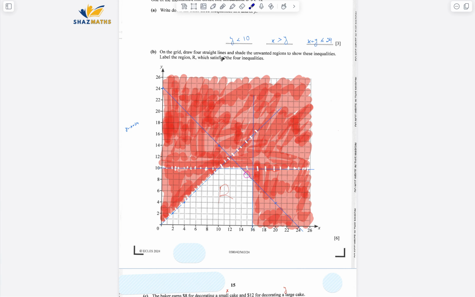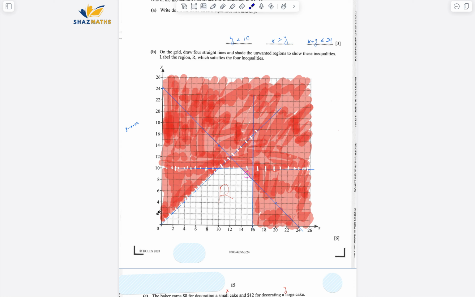After that, it says on the grid, draw 4 straight lines and shade the unwanted regions to show these inequalities. Label the region R which satisfies the 4 inequalities. So y equals 10, it's this line, but I made that dotted. I did not have embedded software, by the way, so I just made it solid and then erased it to show that it should be dotted because it's less than, right?